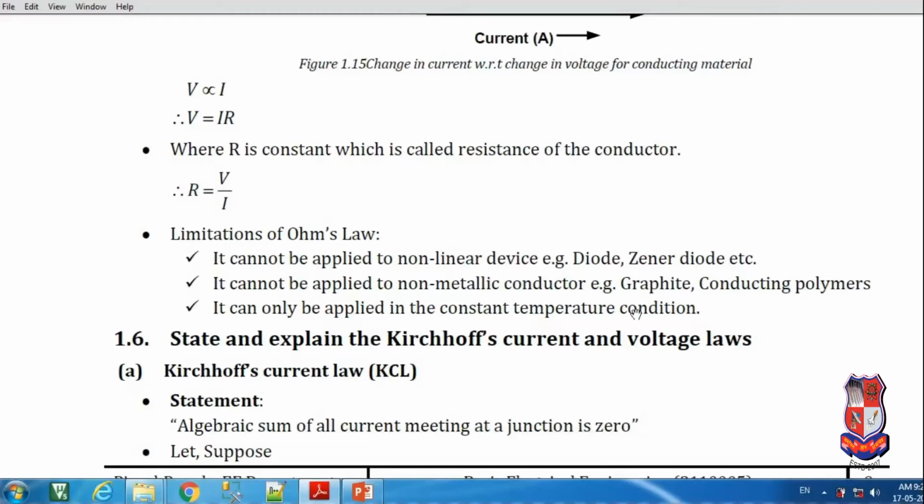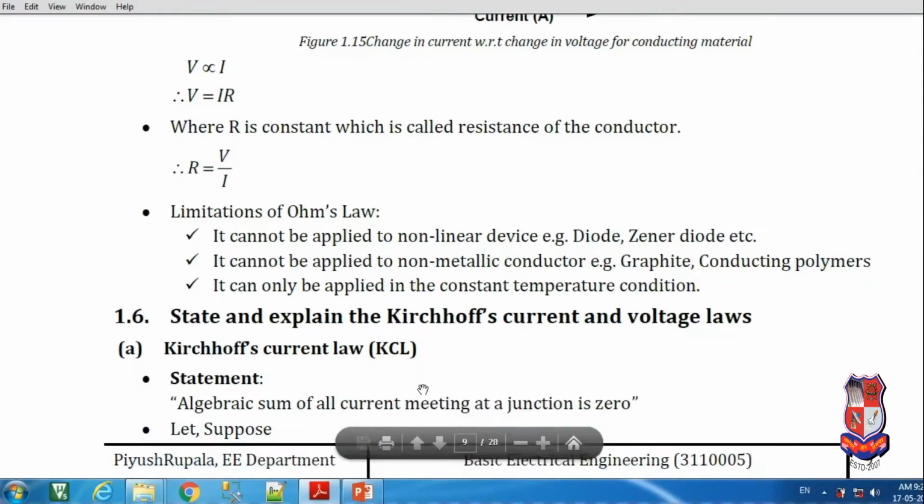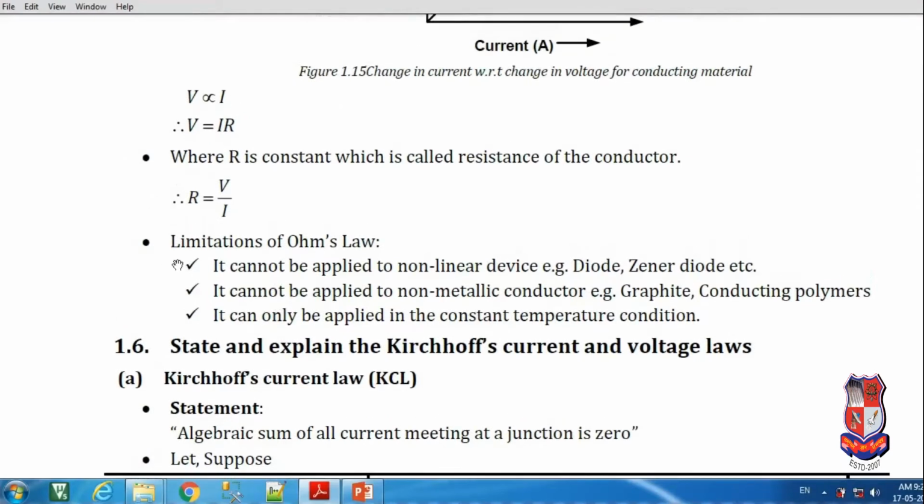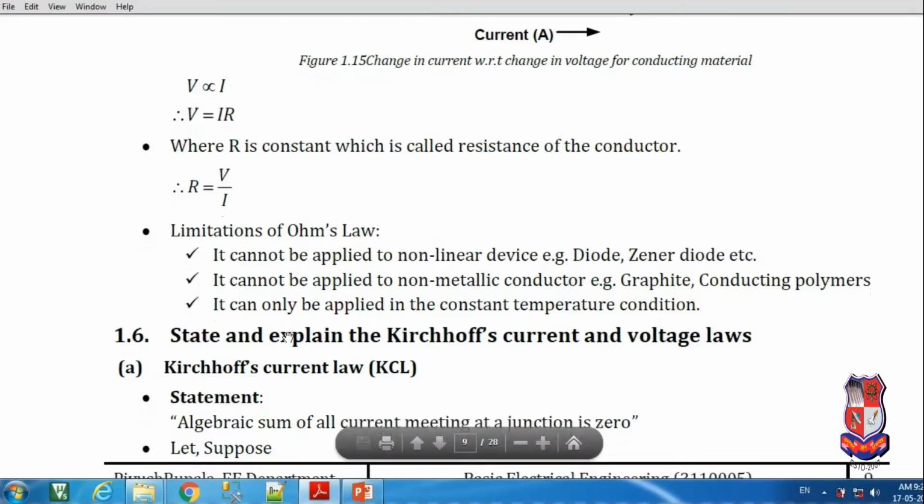Now next one is: state and explain Kirchhoff's current and voltage law. So in this theory we are going through KCL as well as KVL. Now we can start with Kirchhoff's current law. The statement of Kirchhoff's current law: the algebraic sum of the currents meeting at a junction is 0. That is the statement of Kirchhoff's current law.